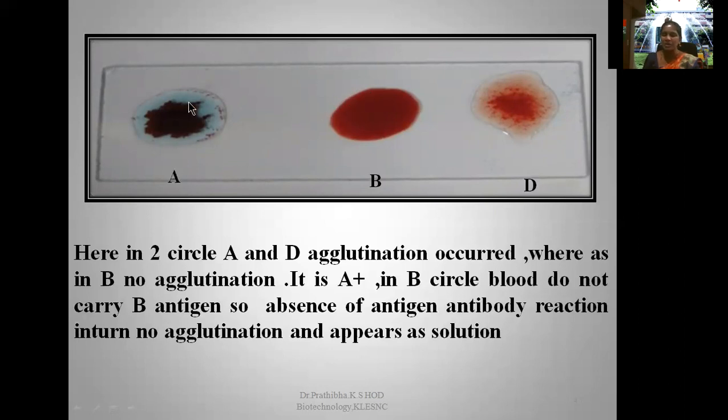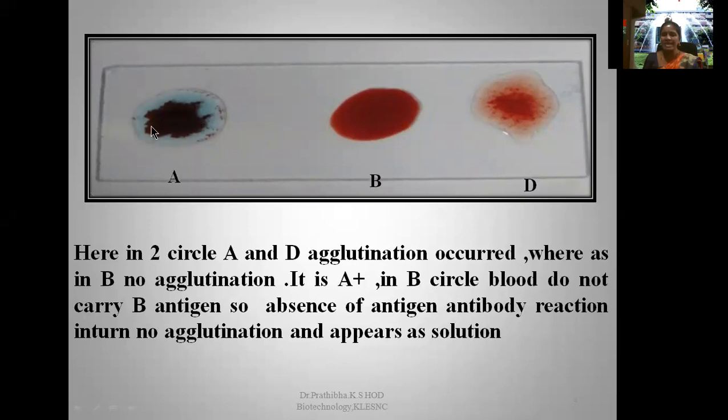Where the agglutination happens, you are going to consider it A blood group, and this D circle is meant for RH positive or RH negative. Why are you able to see the agglutination here? Because on this RBC cell surface, you can see the presence of the A antigen.